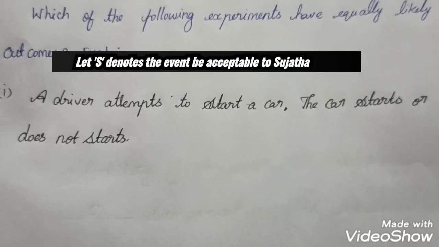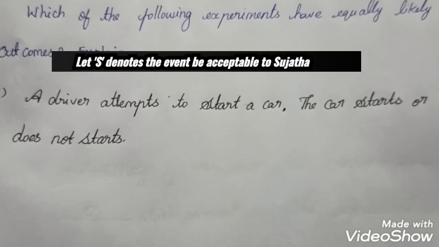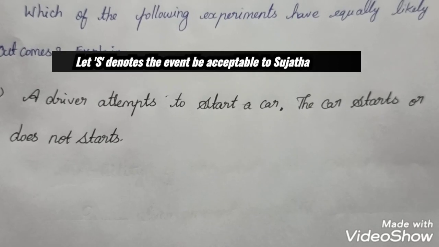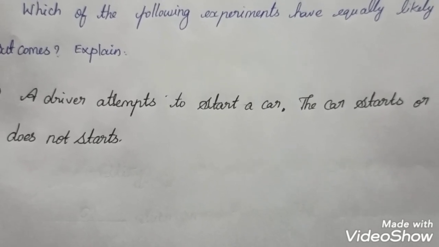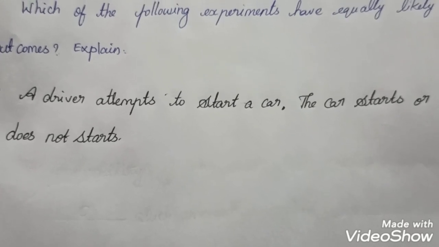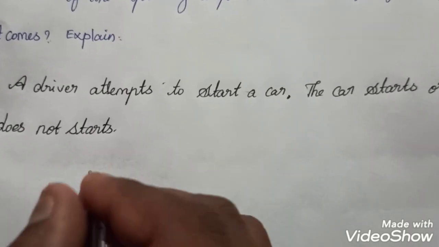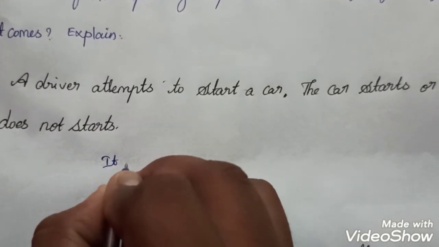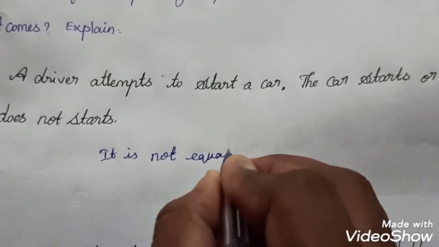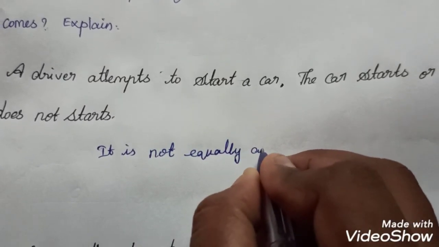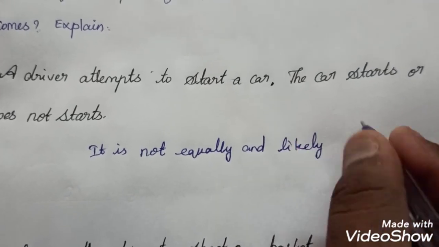Not only the driver, any person switching on the car, it may start or it may not start. So it depends upon the conditions. Therefore, it is not equally likely outcomes.